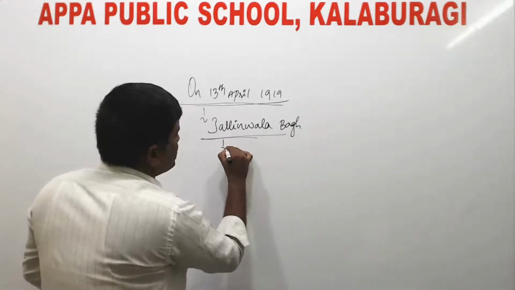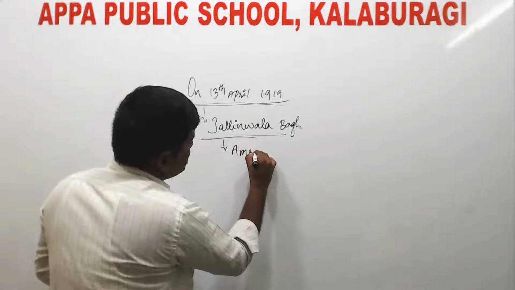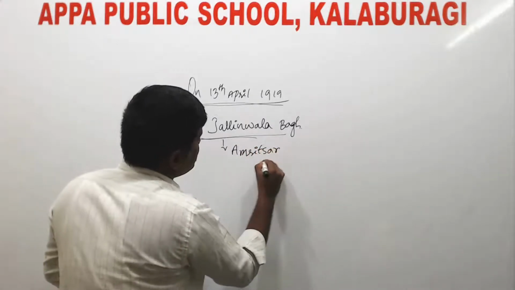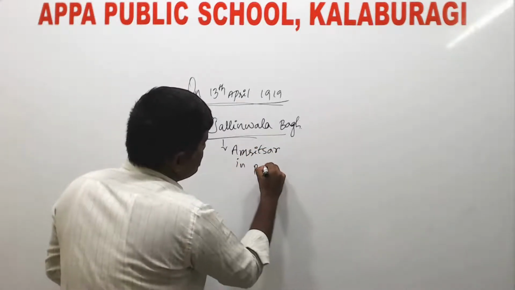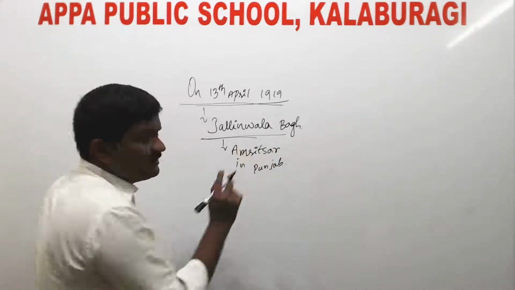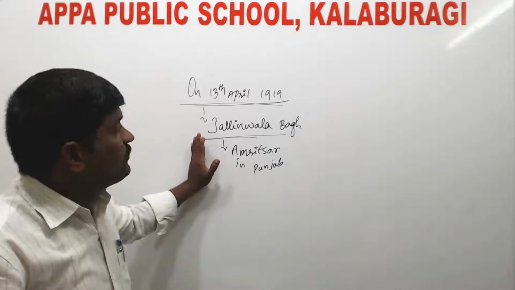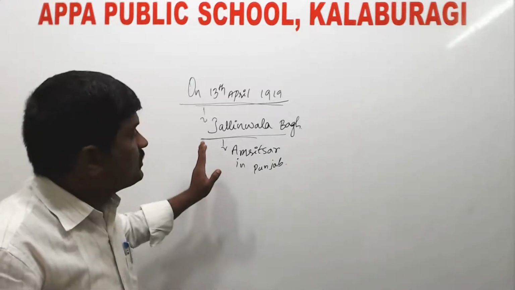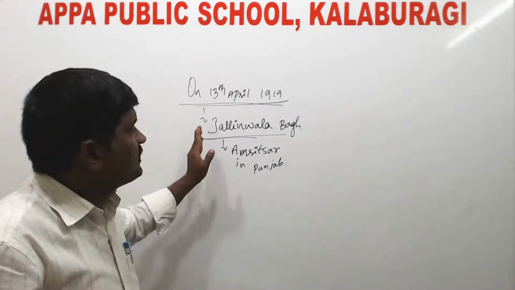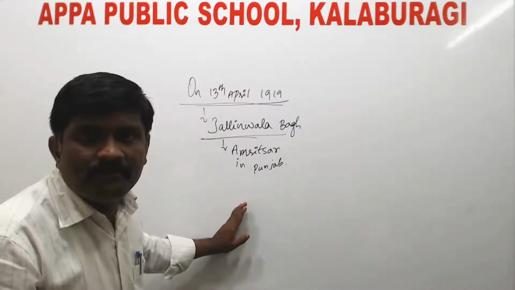Many people were gathered in the Jallianwala Bagh, which is located in Amritsar in Punjab. It was a park or a ground.